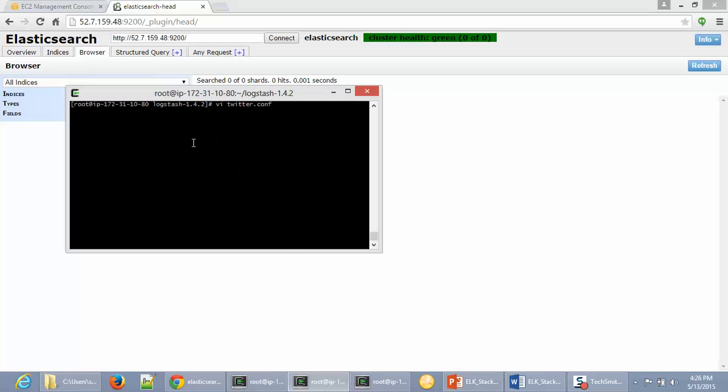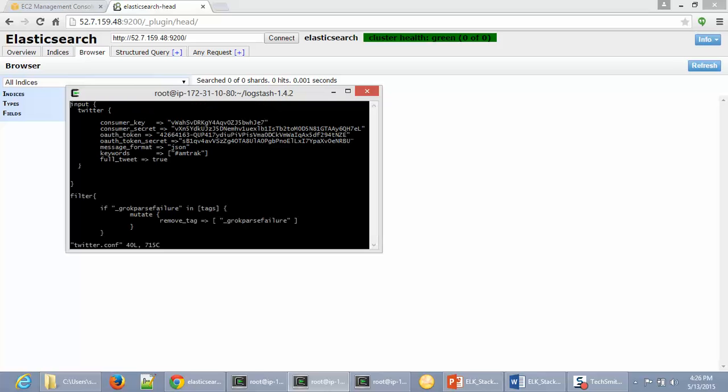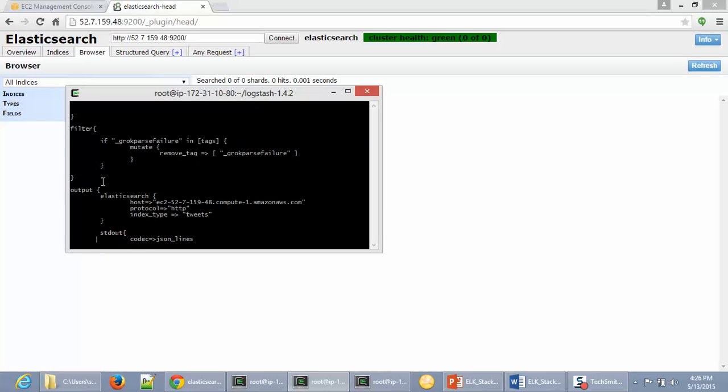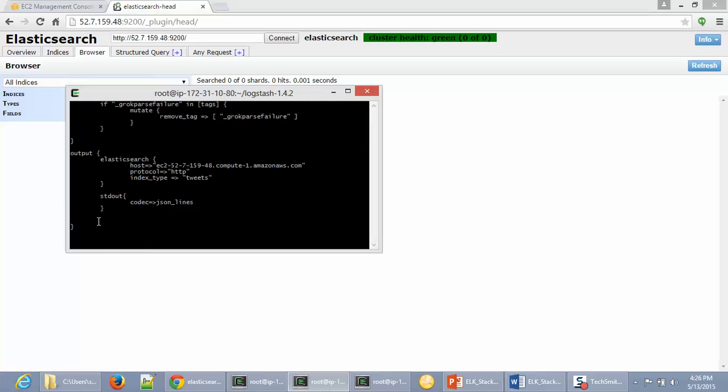So next I'm going to show the Logstash terminal. I'm already in my Logstash directory, which is where I have my configuration file. I'm going to quickly open the twitter.conf file. As you can see, I have an input section, filter, followed by the output, which I had shown in the slides earlier.